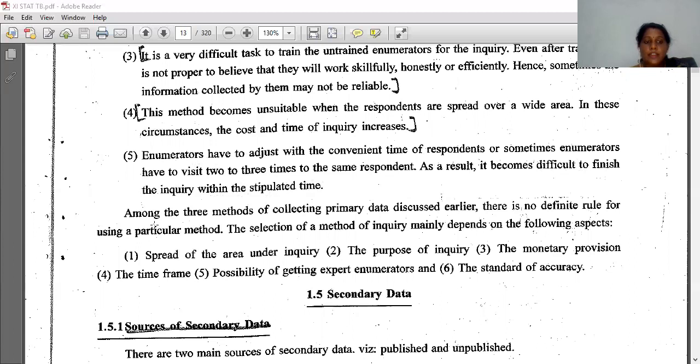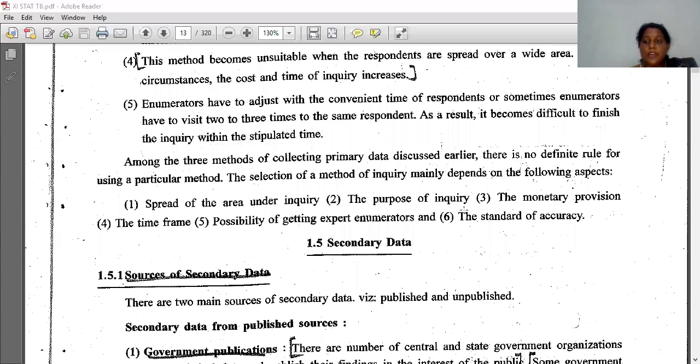Okay, then among the 3 methods of collecting primary data discussed earlier, there is no definite rule for using a particular method. The selection of the method of inquiry mainly depends on the following aspects. If I am a person who wants any information, I can select any method. It is not like that if the area is wide, then I have to go for this method, and if the area is small, then I have to go for that method. It is not like that. It is up to me which type of method I am using.